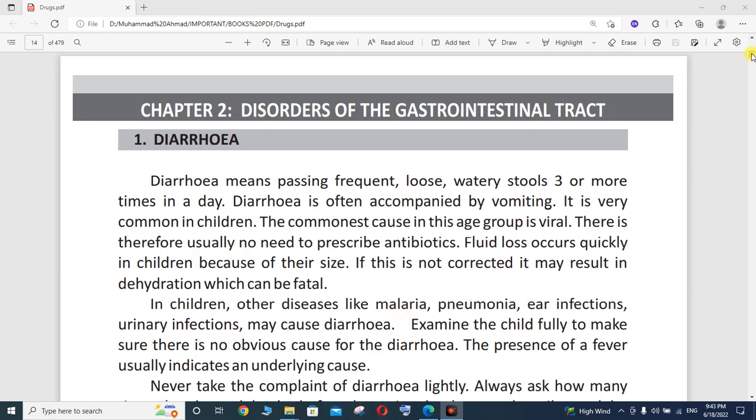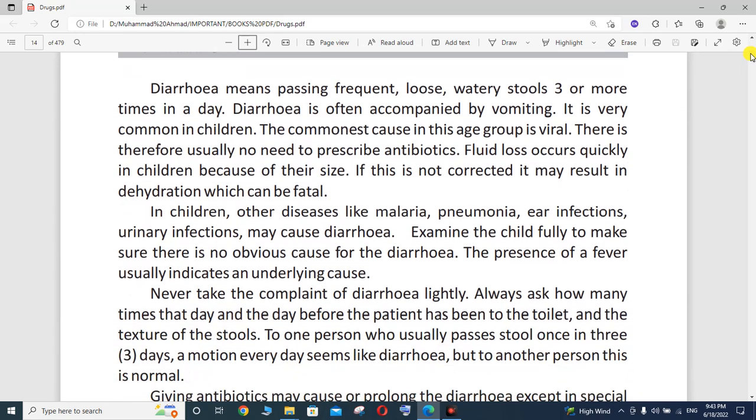In children, other diseases like malaria, pneumonia, ear infections and urinary tract infections may cause diarrhea. Examine the child fully to make sure there is no obvious cause for the diarrhea. The presence of fever usually indicates an underlying cause. Never take the complaint of diarrhea lightly. Always ask how many times that day and the day before the patient has been to the toilet, and the texture of the stools.